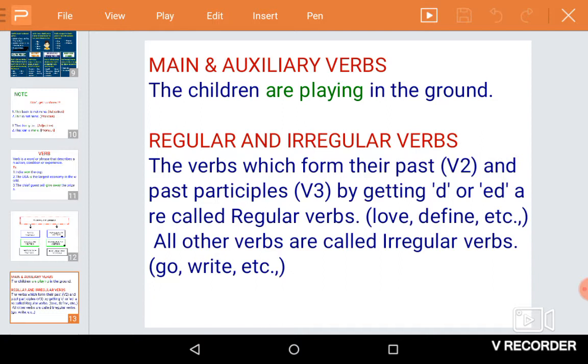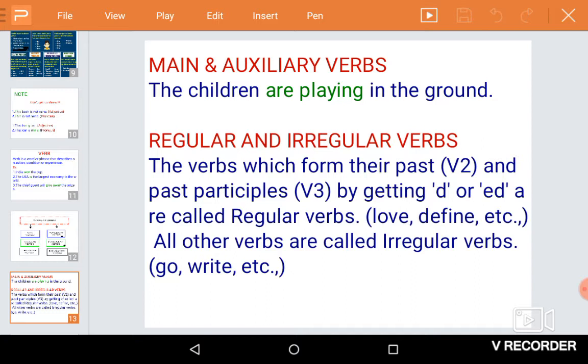Next, regular and irregular verbs. The verbs which form their past and past participles, that is verb 2 and verb 3, simply by getting d or ed are called regular verbs. All the other verbs are called irregular verbs. Regular verbs are otherwise called weak verbs, and irregular verbs strong verbs.